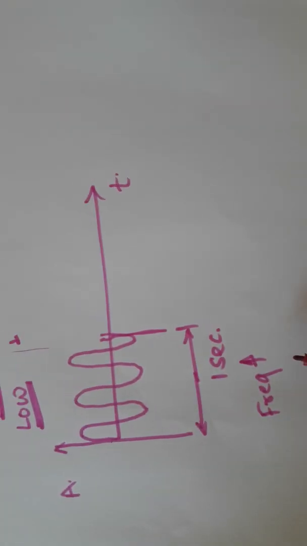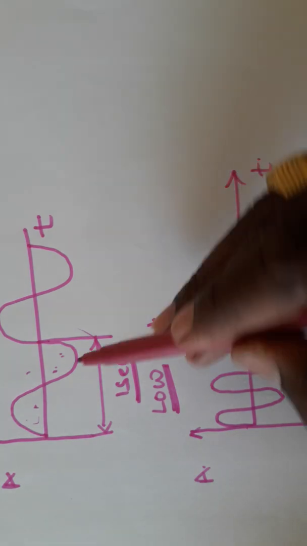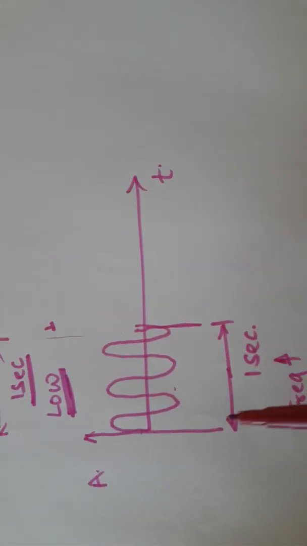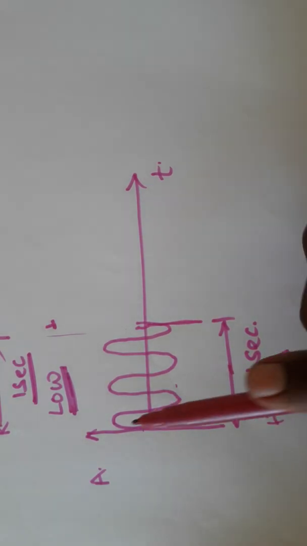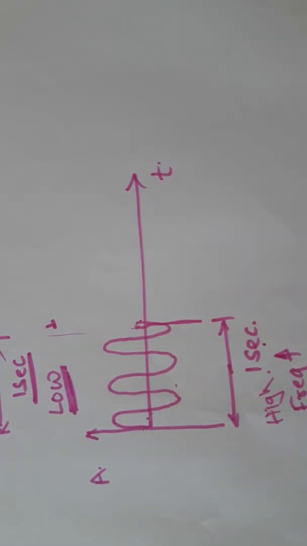So, here is the low frequency, and if we compare these two, here it is the high frequency than the previous one. Why is it high frequency? Because the total number of cycles passed within 1 second gets increased. So, depending on the total number of cycles passed within 1 second, the signal gets classified into low frequency and high frequency signal.